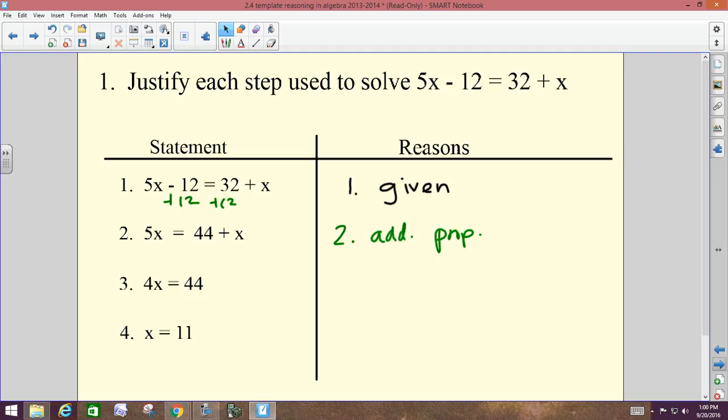From 2 to 3, 5x equals 44 plus x. Now it's 4x equals 44. Yeah, they subtracted the x on the right side over to the left side. When I do it on both sides, then that's called your subtraction property.